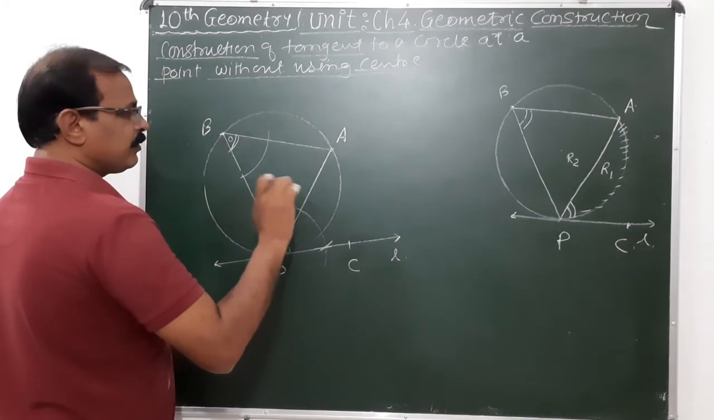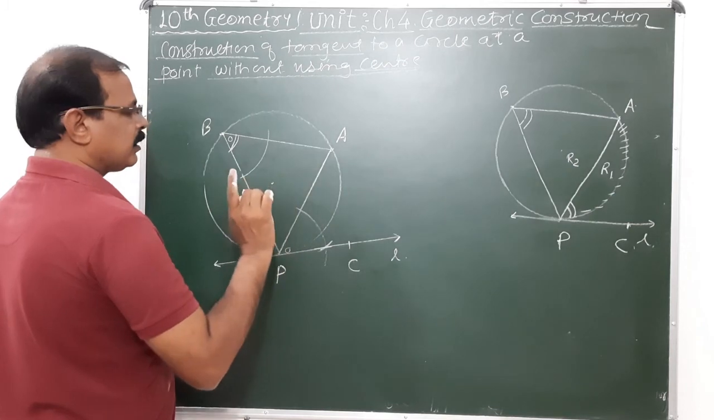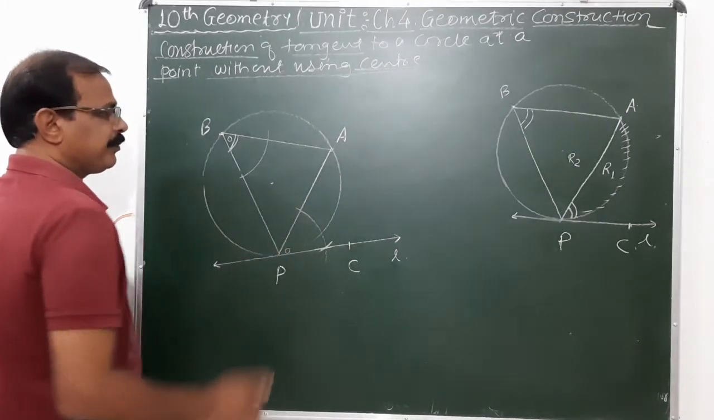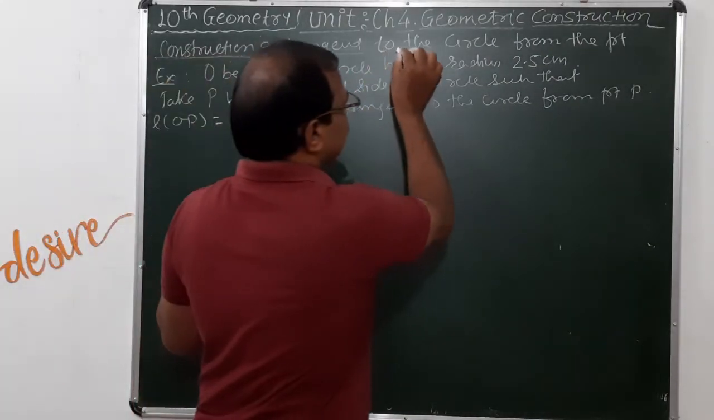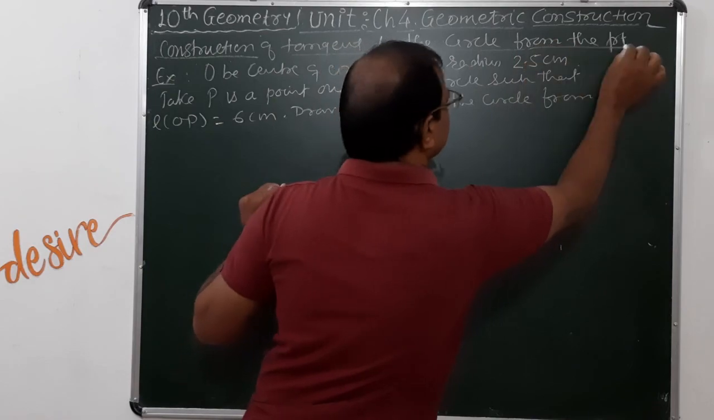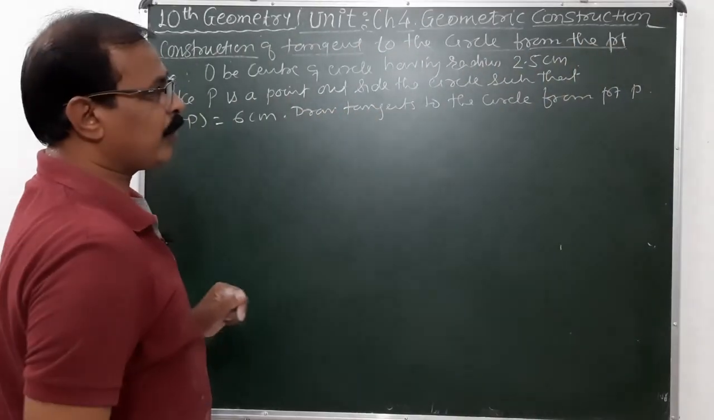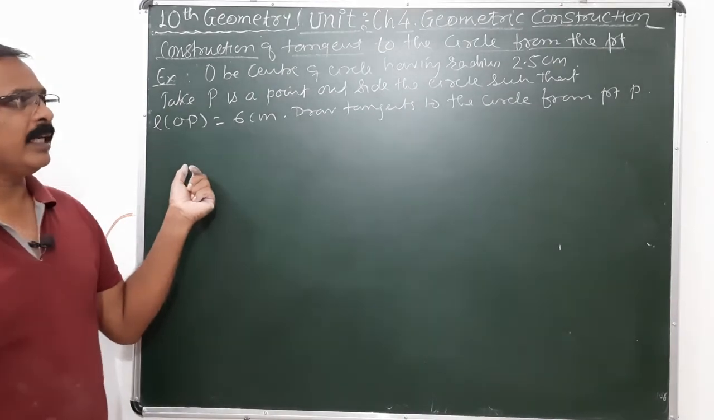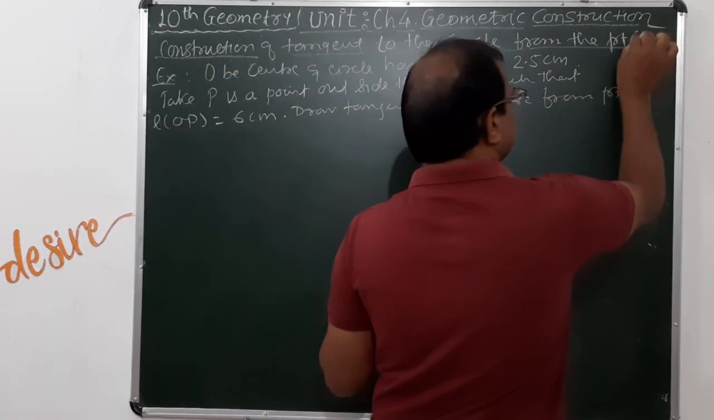In a previous case, we use a center of the circle. Now next construction is the construction of a tangent to the circle from the point which is outside the circle. Okay, from exterior point. This point is nothing but here exterior point.